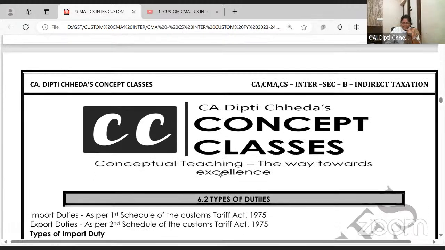That's all for today's class. And we will take up all types of duties in tomorrow's class. Then we will take up the levy. That is like pumping heart. Almost all the questions are based. That doesn't mean this is not important. ये आज का class तो base है levy के लिए भी, है ना?